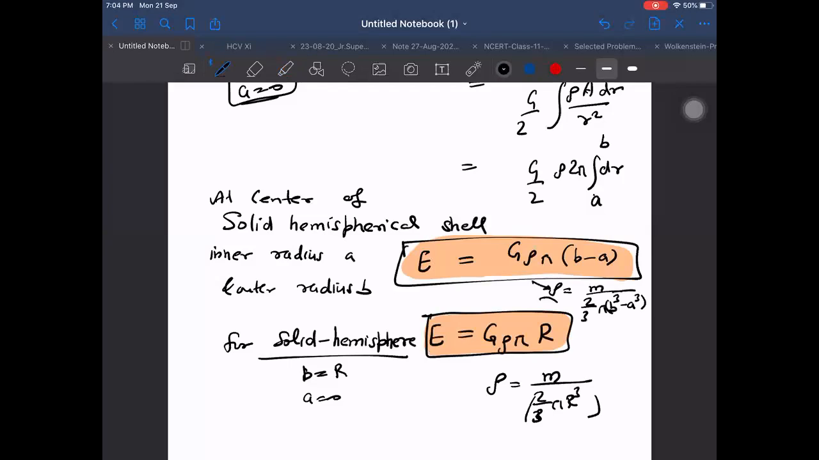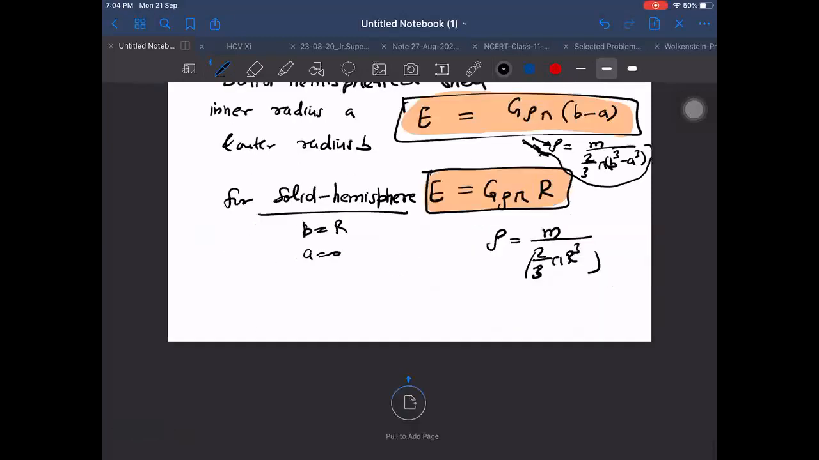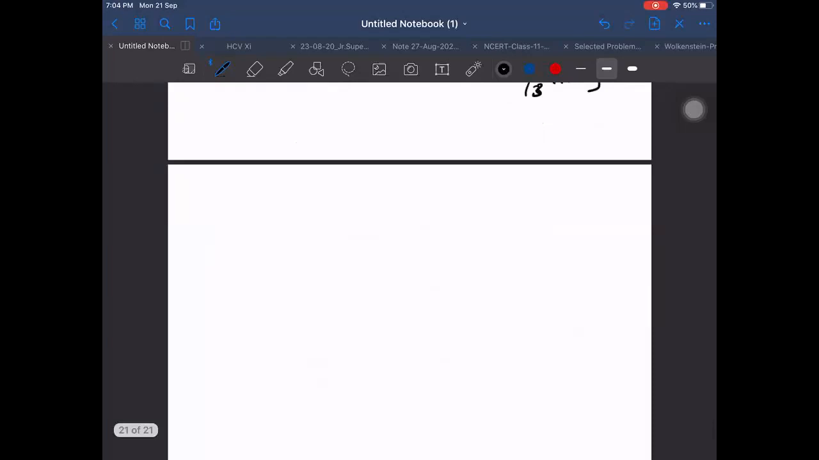See how complicated it will appear if you put this value. It will become G into M upon something into b minus a upon b cube minus a cube. So you may know the answer, but if they have given the answer in terms of different variables or notations, then sometimes you will find it tough to convert into your known variable terms. Then it will be easier finally. This is also done.